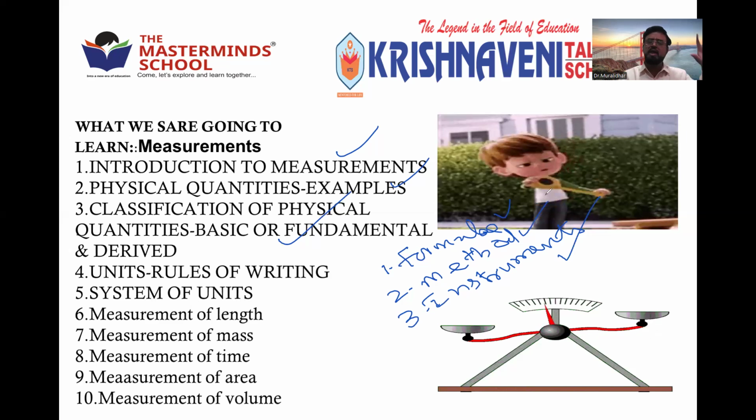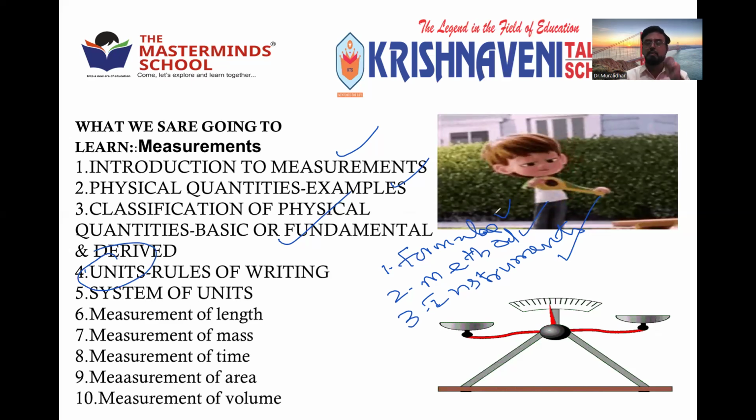Like that, there are so many devices and instruments to measure the various quantities, right? So these physical quantities are measured by some standard measurements. We cannot measure all the physical quantities by only one method. And those standard measurements are called units, which we will come across in regular classes in more depth.